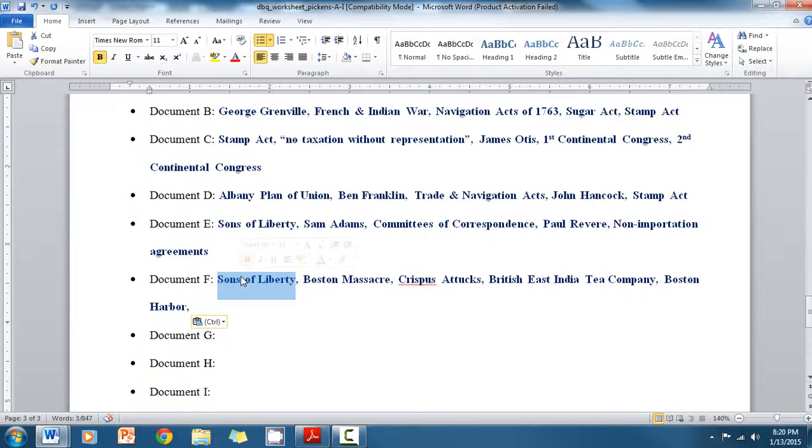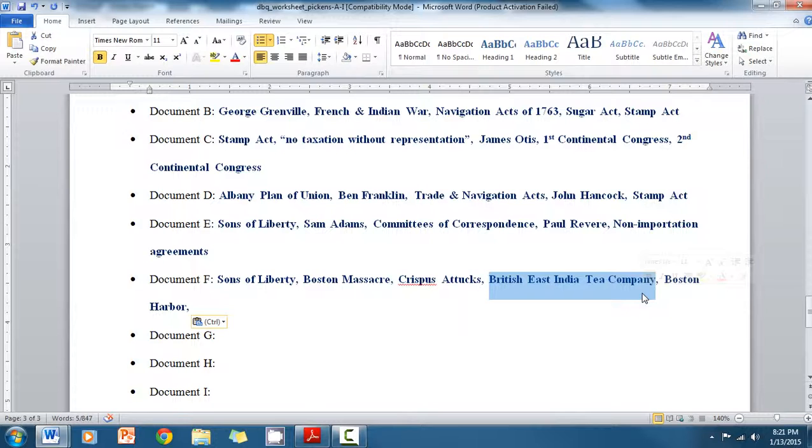What other events angered the colonists in addition to the Boston Tea Party? Well, I thought of the Boston Massacre. That's another event that angered the colonists. Well, after I brainstormed the Boston Massacre, that then took me to Crispus Attucks. He was the first to die in the Boston Massacre. Going back to the Tea Party, well, what other entities were affiliated with the Boston Tea Party? Well, the British East India Tea Company.